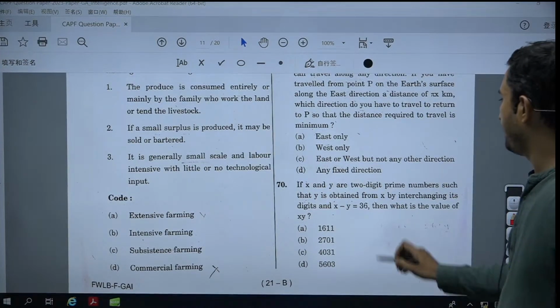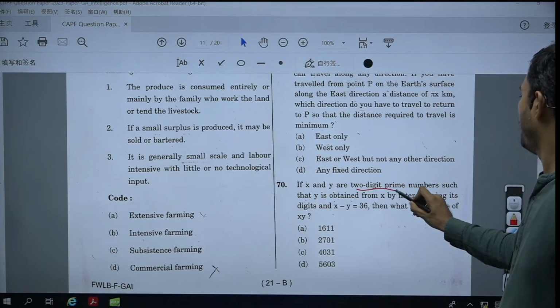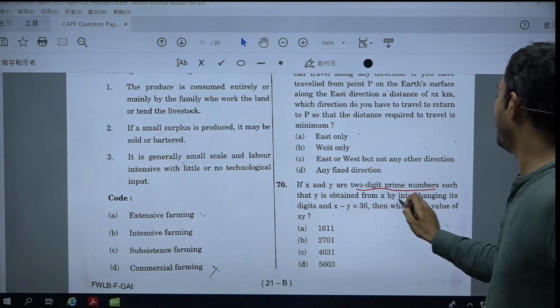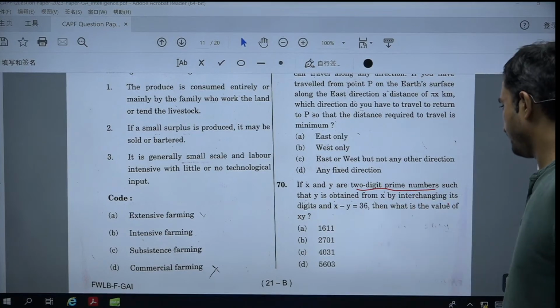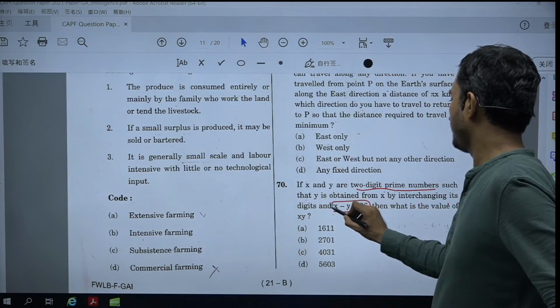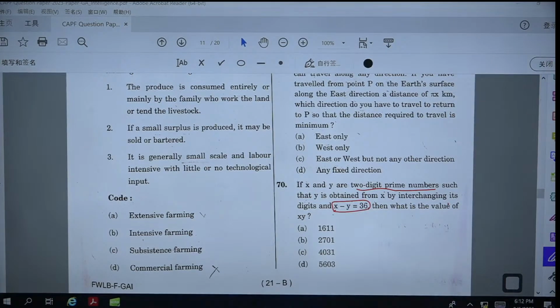If x and y are two-digit prime numbers such that y is obtained from x by interchanging its digits, and x minus y is 36, then what is the value of xy?